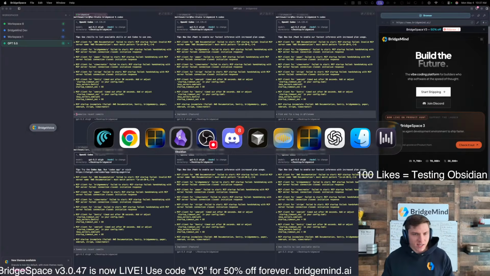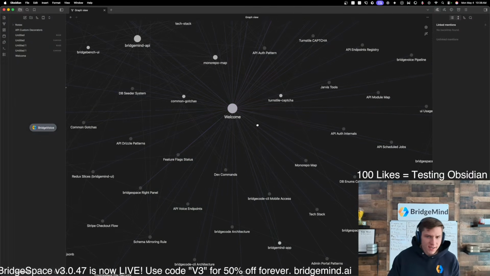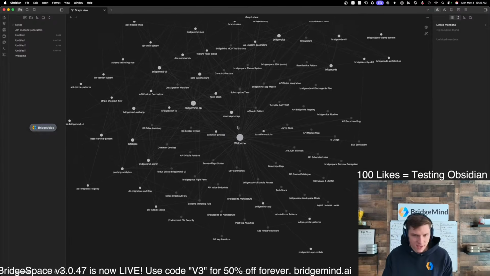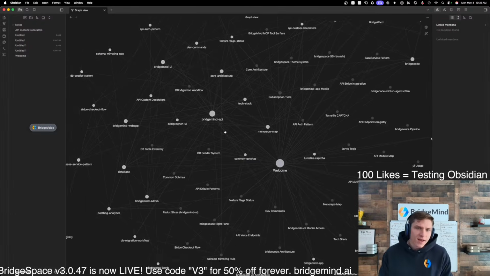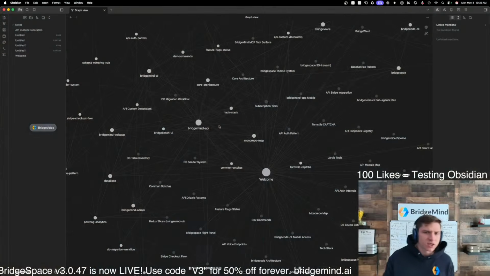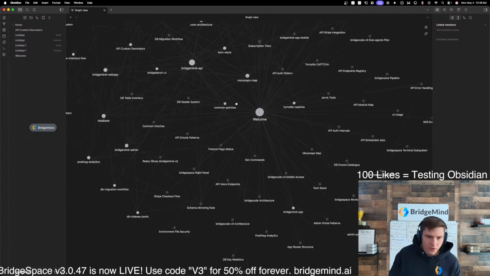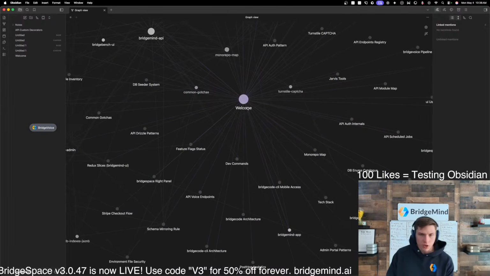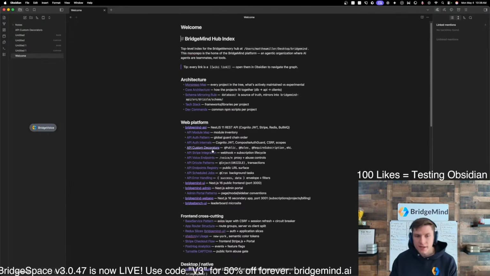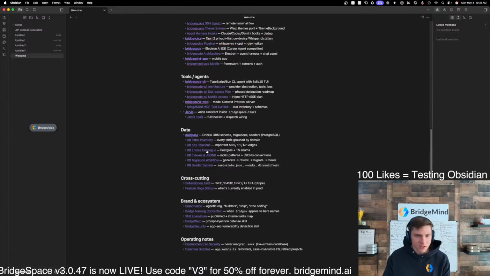I am going to be testing Obsidian with you guys. So Obsidian, if you guys don't know what Obsidian is, this is Obsidian. And as you guys can see here, this is basically like a memory system for your agents, okay? And I've been hanging out a lot in the BridgeMind community, the Discord community, and talking to some people in the voice chat channels. And I've had several people show me these. And it's crazy. Basically how this works is you set up these documents, right? And they all link to each other. So for example, this is the welcome document, and this one links to all of these other documents.